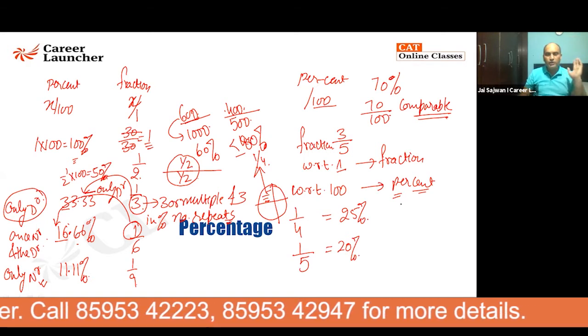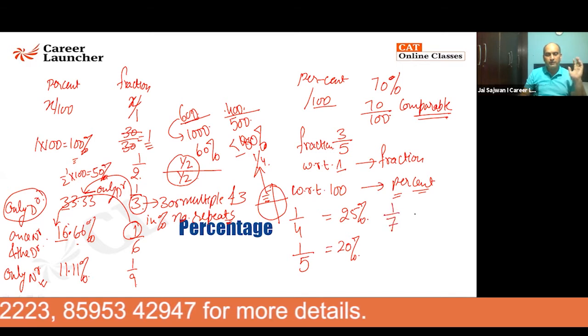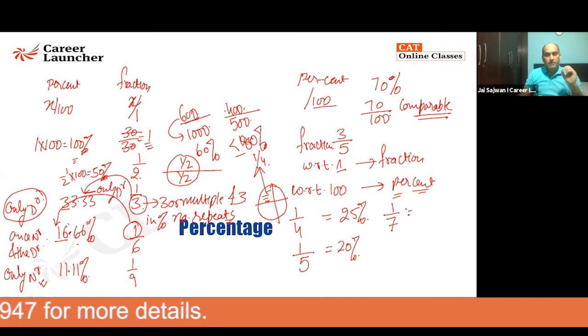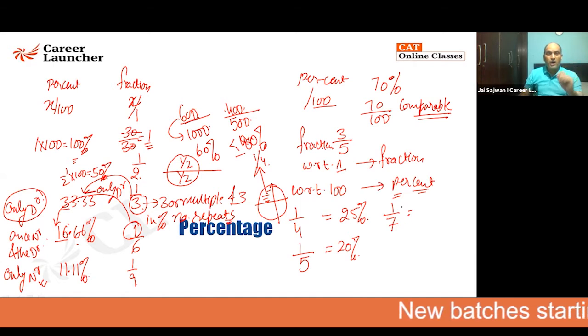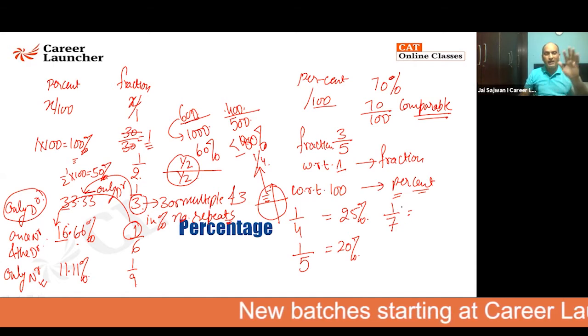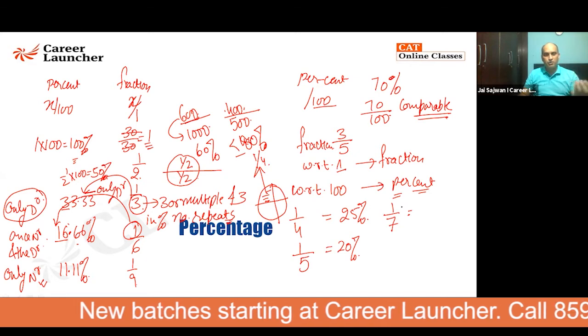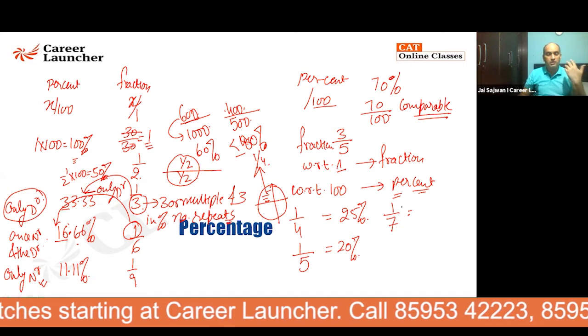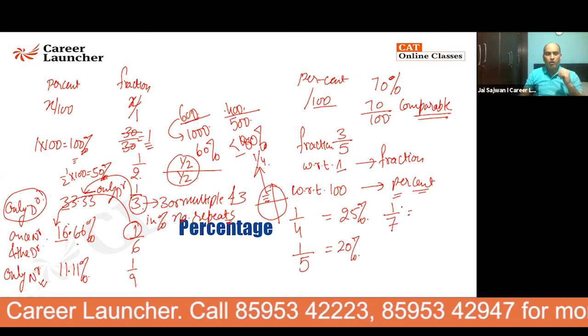1 by 6, I have already told you. Let's talk about 1 by 7. What is 1 by 7? 7 is such a beautiful number. It is a prime number. What are prime numbers? Prime numbers are the numbers which are the purest number. No one in the world can form them. It is like element. You got oxygen, no one can form oxygen. It is like carbon. No one can form carbon.